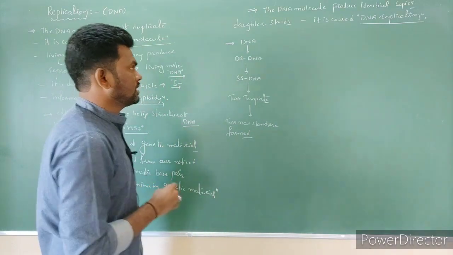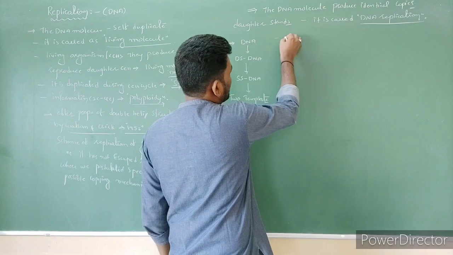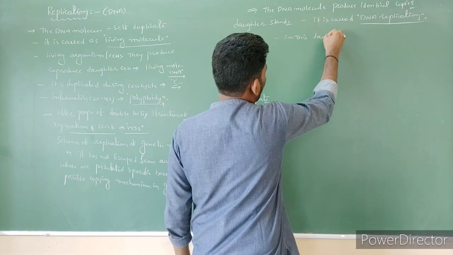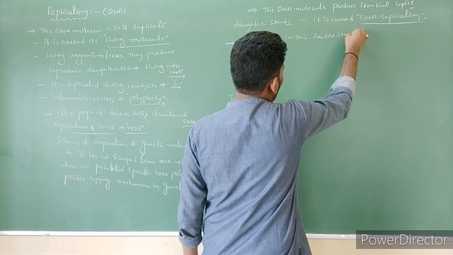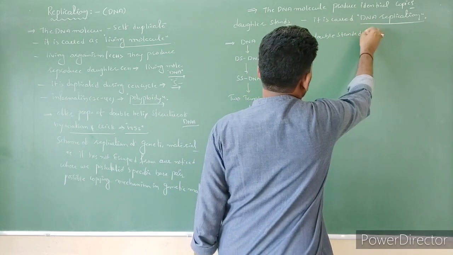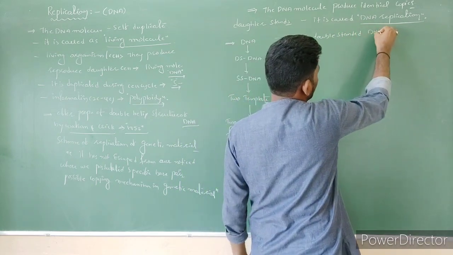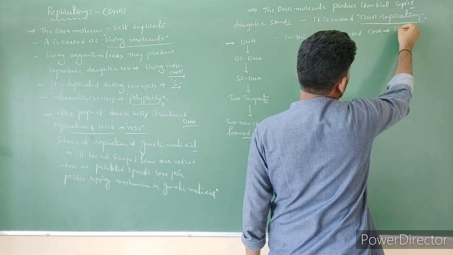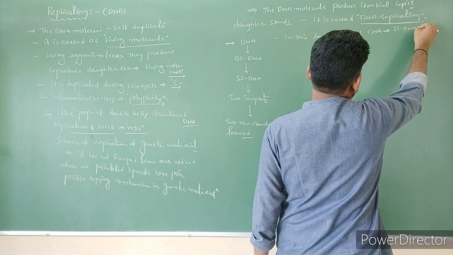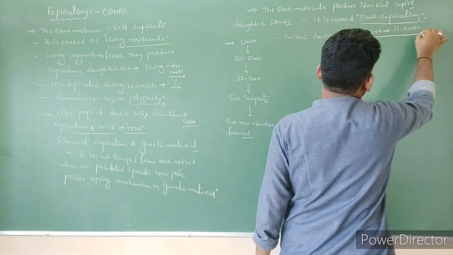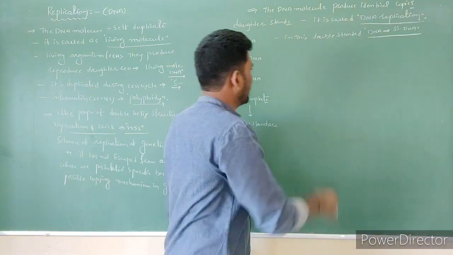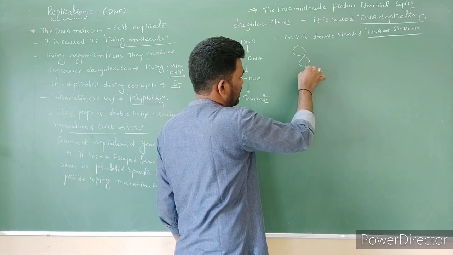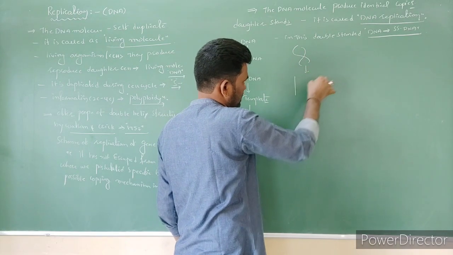Right? Let's say here this double stranded DNA becomes single stranded DNA. Like it is the double helix structure of DNA, now it becomes single stranded DNA.